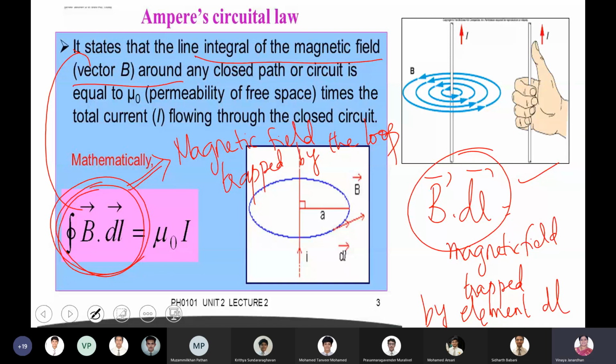Shall I go for the proof? Of time. Shall I go for the proof? The law you write. Be a bit fast in writing the law, then we'll go for the proof.